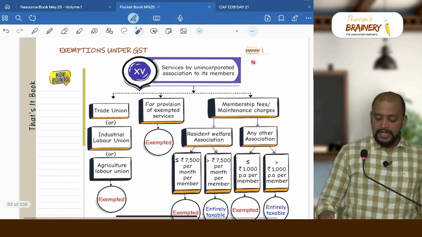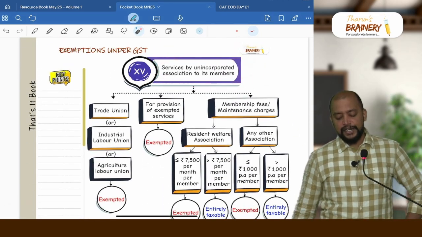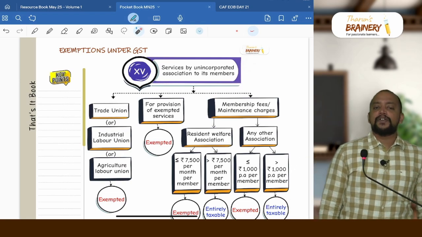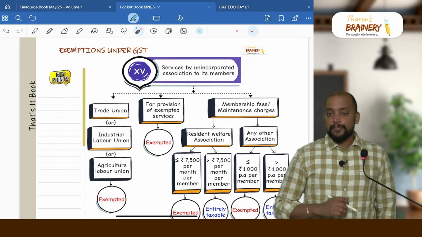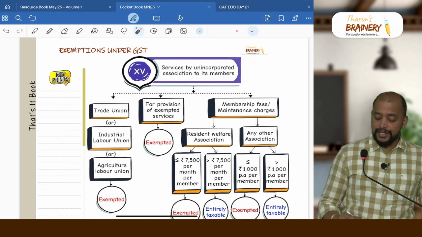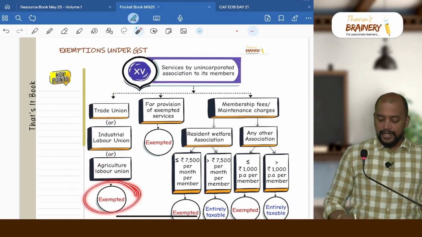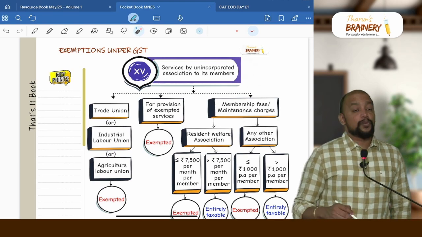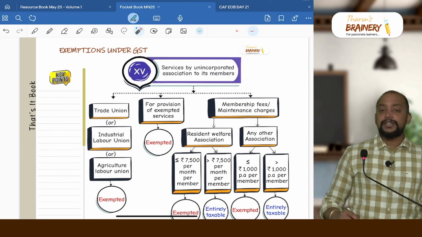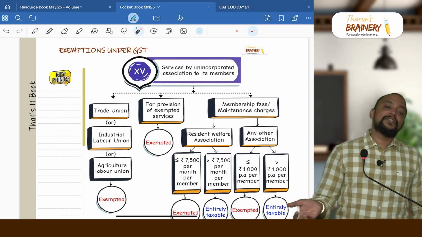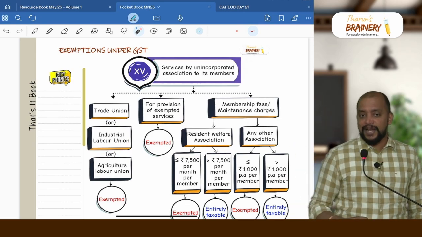Then next we have services by an unincorporated association to its members. There is an unincorporated association which is providing services to its members. Suppose that unincorporated association is a trade union, industrial labor union or agricultural labor union, then it is entirely exempted, whatever may be the amount. Suppose they are providing a service which is an exempted service, even if it is provided by the association to its members, it will be exempted.